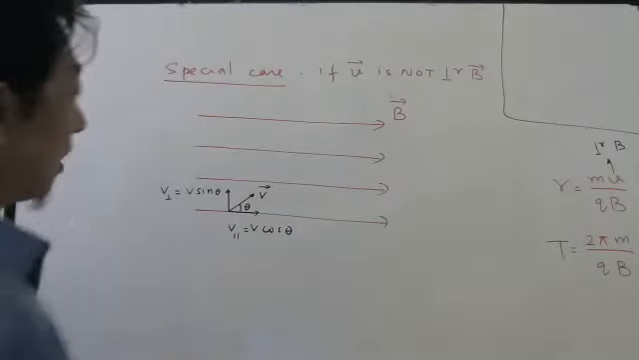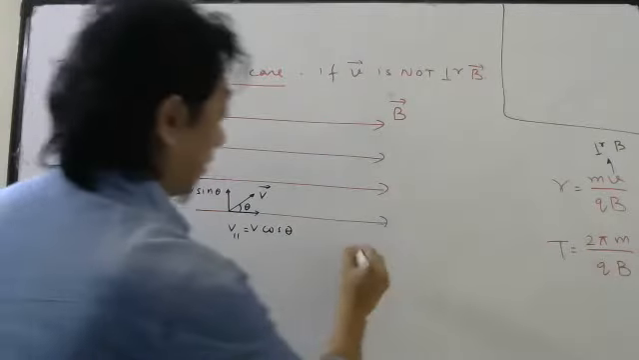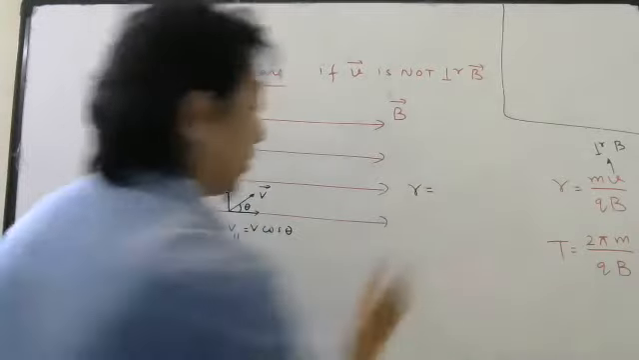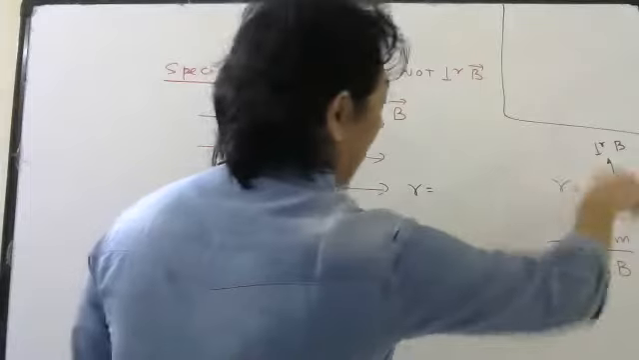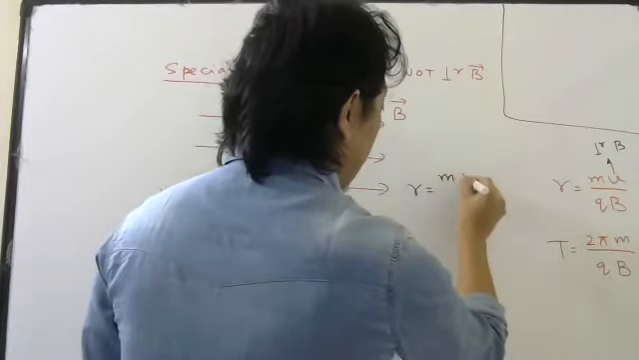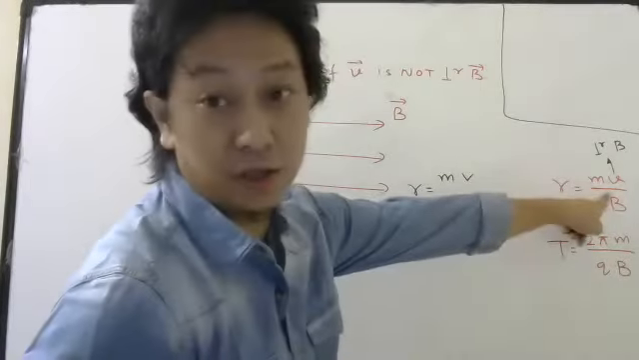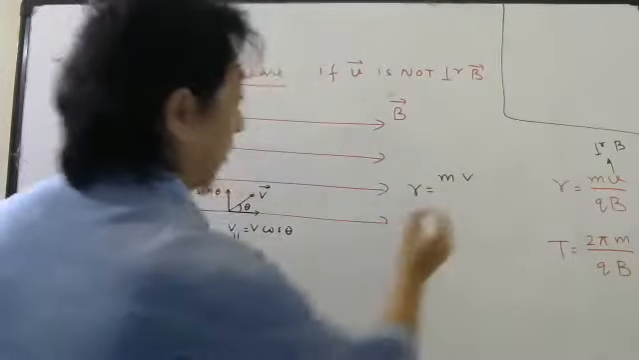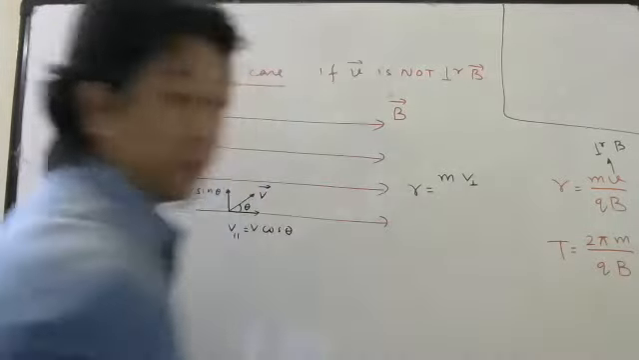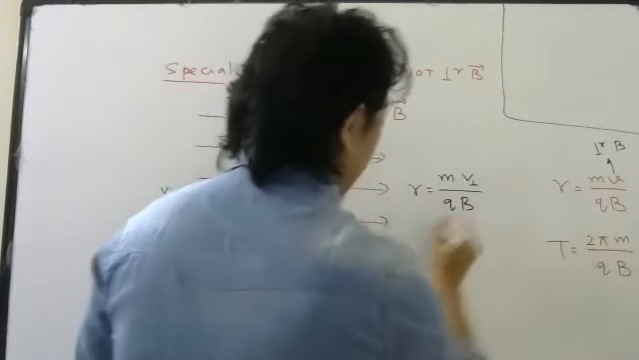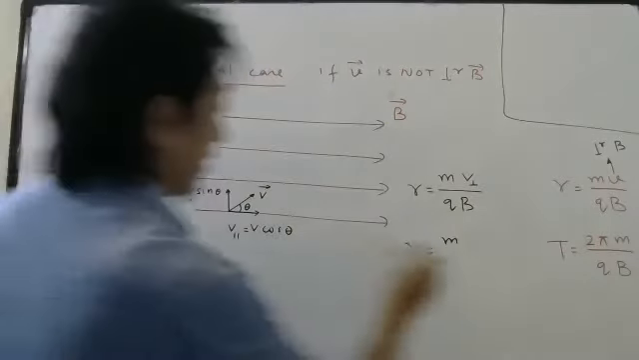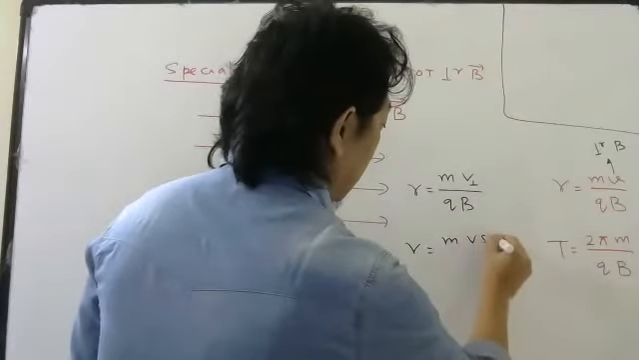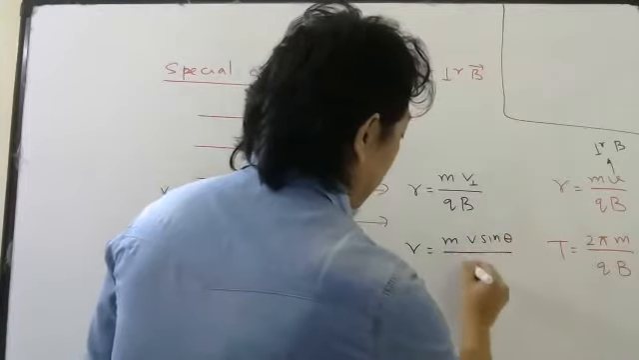Okay, so once I do it like this, what will be the formula for the radius now? No need to derive again, directly we can write this formula: mV, but this V should be perpendicular to the magnetic field, so only the perpendicular component you should use, divided by QB. So R will be m times V perpendicular, which is V sine theta, divided by QB.